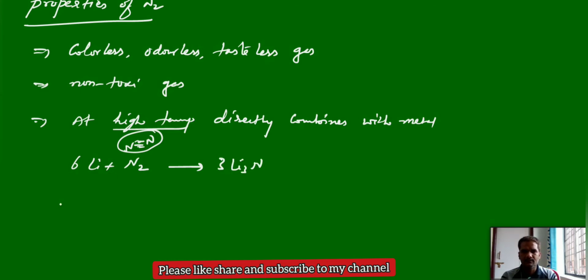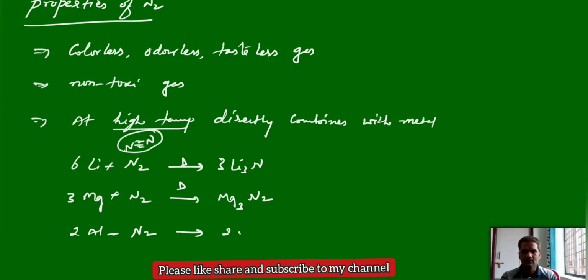And it can form lithium nitride. Similarly, other metals like magnesium, if we heat it at high temperature conditions, you will get magnesium nitride. And with aluminium, these reactions are again very important. You will get aluminium nitride.